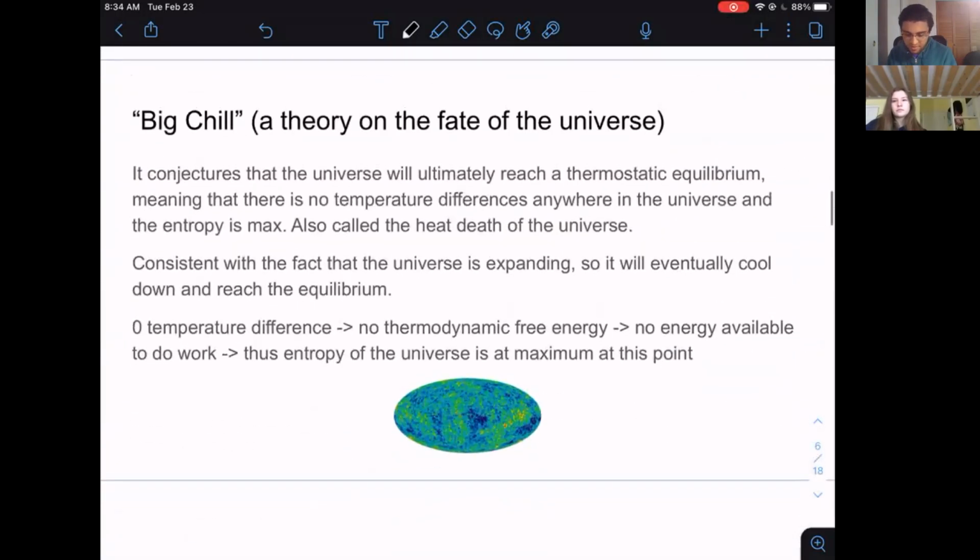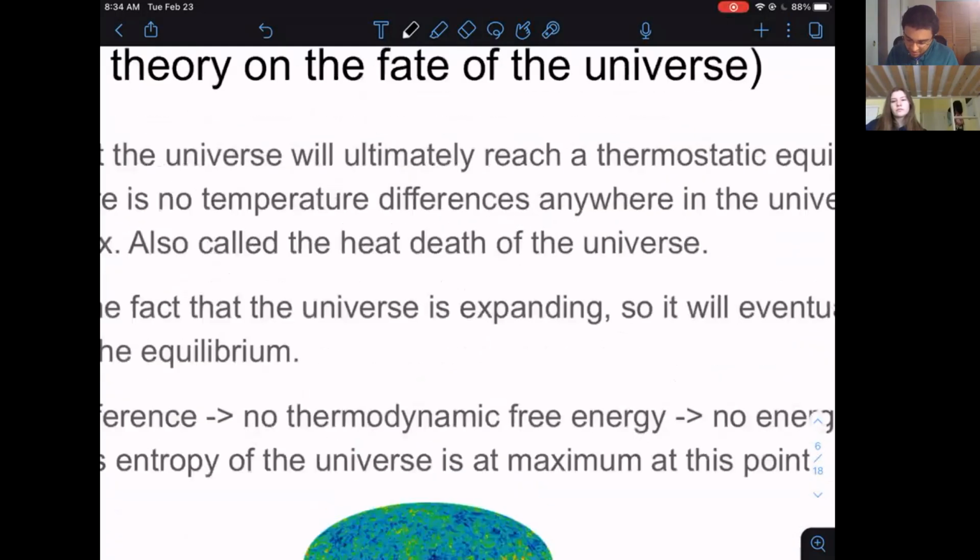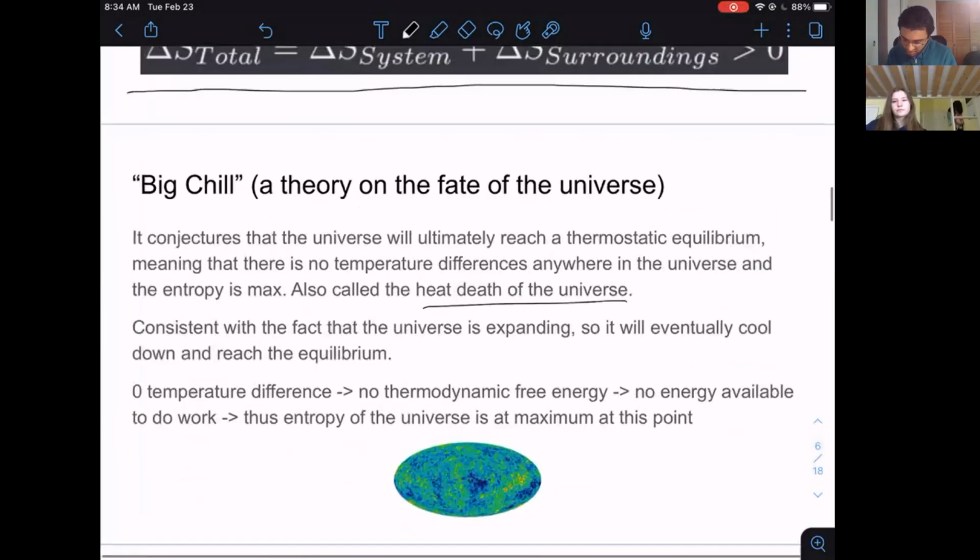And then this is a key theory of entropy, which is the big chill theory, which is basically the heat death of the universe theory. So the universe will eventually reach equilibrium and there's no thermodynamic free energy. So no energy will be available to do work, and you have maximum entropy at that point.